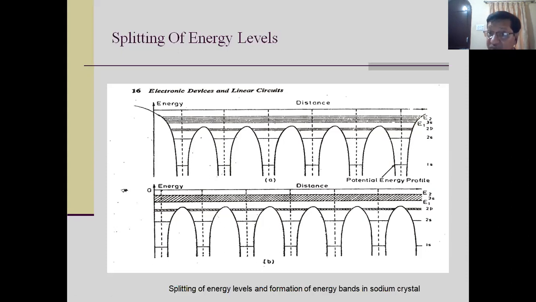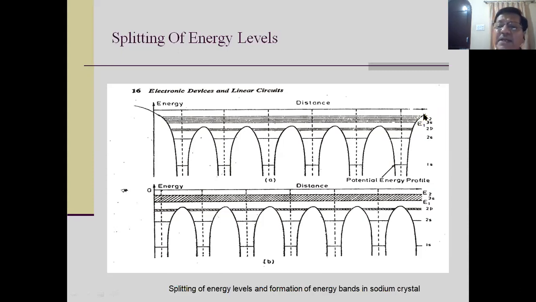But the spread in energy, you know, your level splits. So you have got a spread in energy, the lower energy and the higher energy. This is E1, and this is E2.